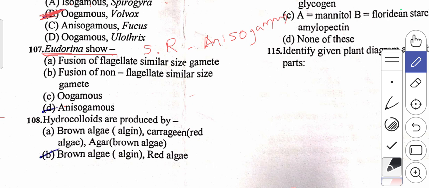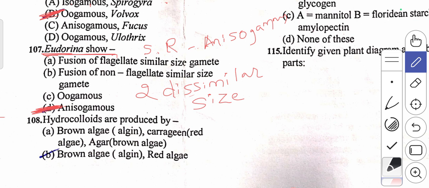Anisogamous means dissimilar size gametes fuse, and that is called anisogamous. This Eudorina is an example of anisogamous fusion.